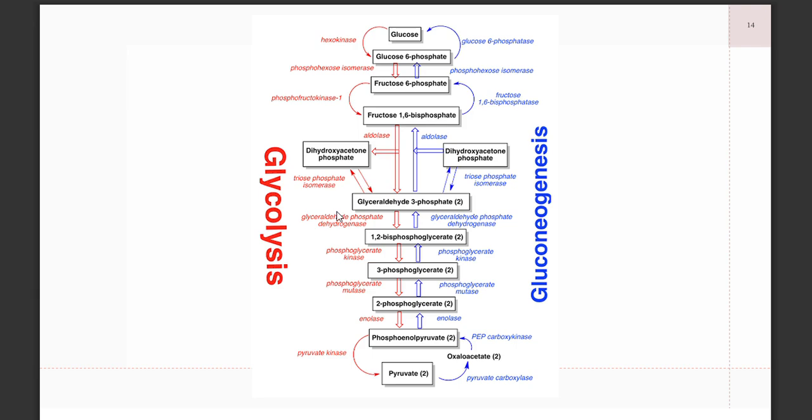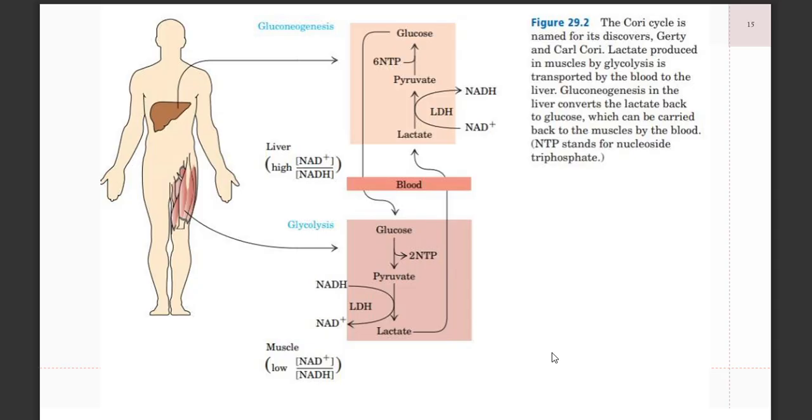And lastly, the last step in glycolysis and the first step in gluconeogenesis. Now, these two happen simultaneously in one specific cycle, which is called the Cori cycle.